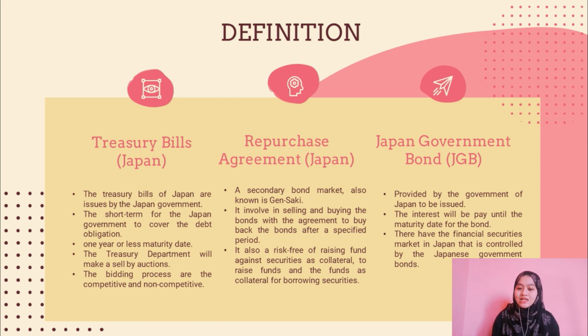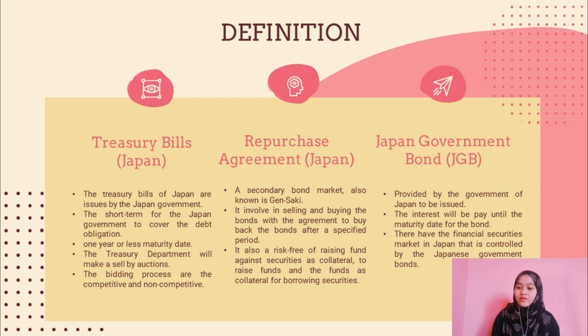Second, the repurchase agreement from Japan is a secondary bond market, also known as Gensaki. For the similarities in the repurchase agreement, typically government bond. A repurchase agreement involves selling and buying the bond with the agreement to buy back the bond after a specific period. It is known as a risk-free way of raising funds against security as collateral, and a fund as collateral for borrowing securities.